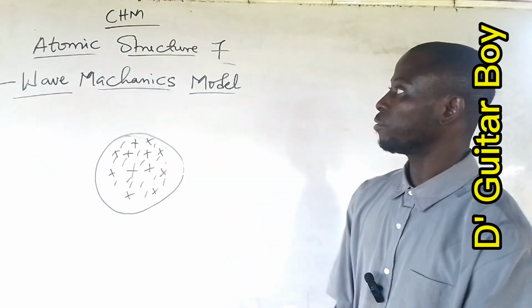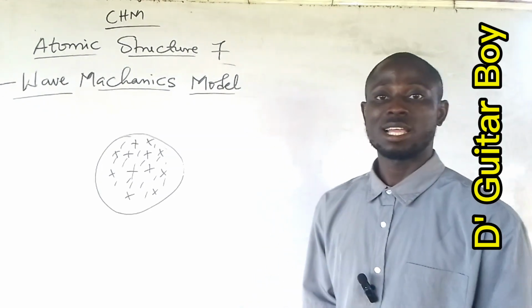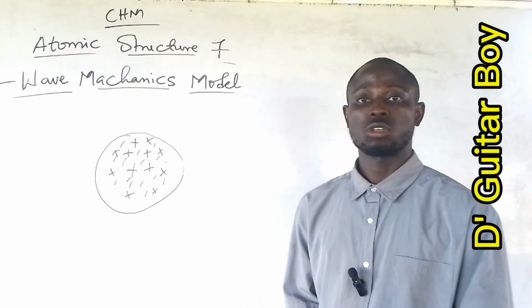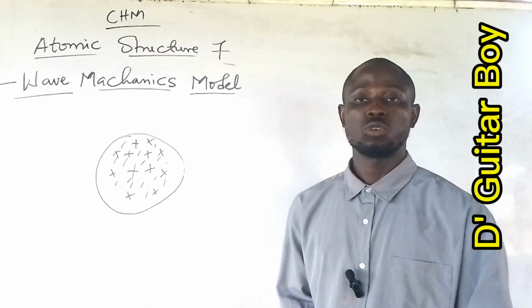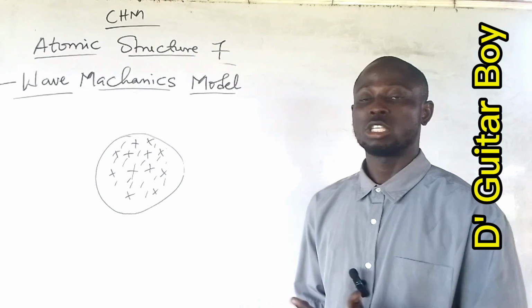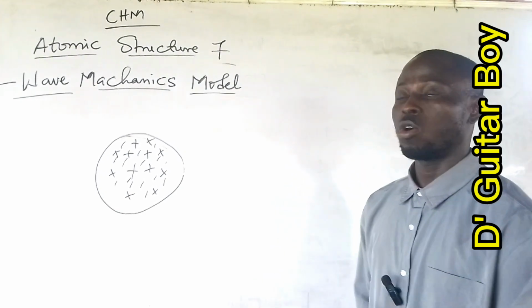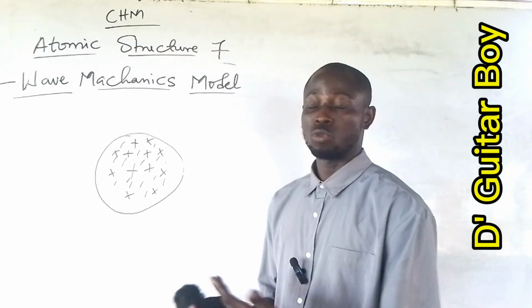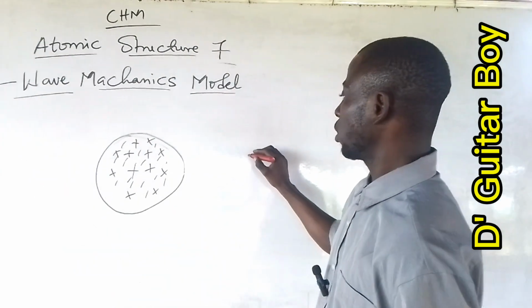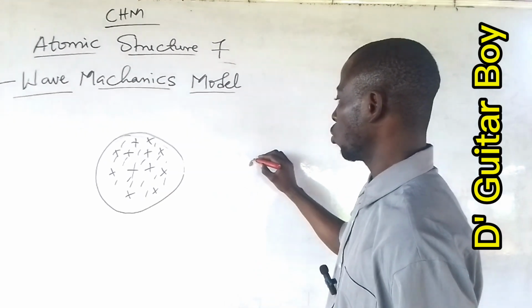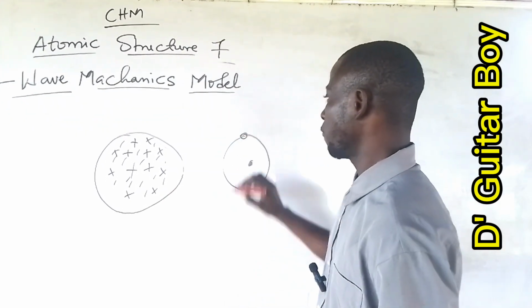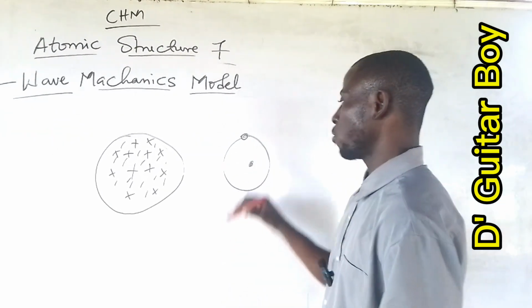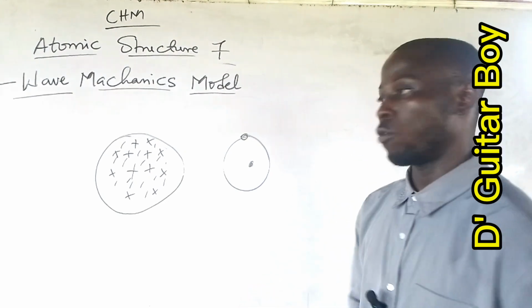After which Rutherford and his boys, Geiger and Marsden, also carried out their experiment. According to the instruction of Rutherford, his boys bombarded a gold foil with alpha particles, and you can go and watch the video. They concluded that, in Rutherford's model, an atom is a positively charged nucleus around which electrons revolve. So that is the work of Rutherford.